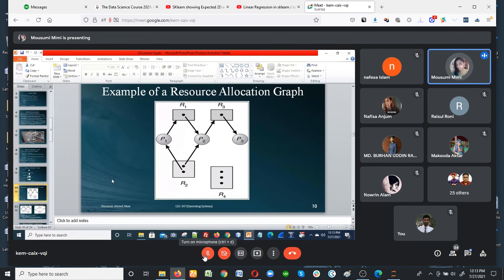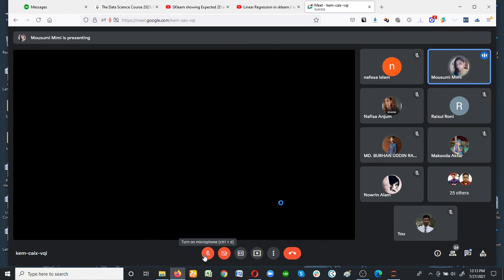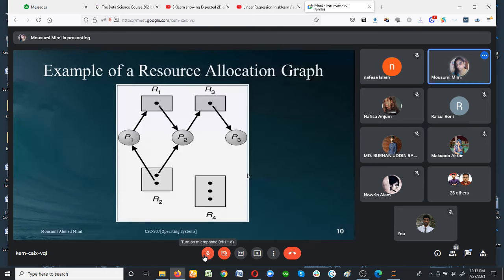Now all of you take your pen and paper, and whatever I am saying about this diagram, write it down, because at exam time I will provide you this type of diagram. You have to explain what is happening in this diagram. So first of all, look at this diagram.